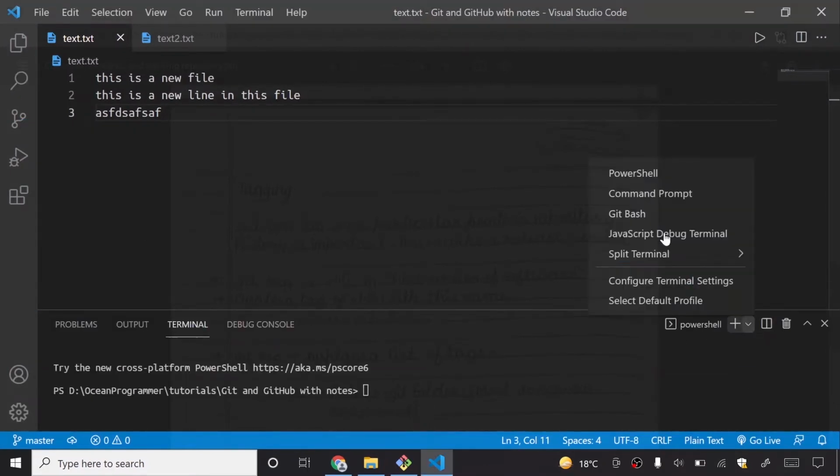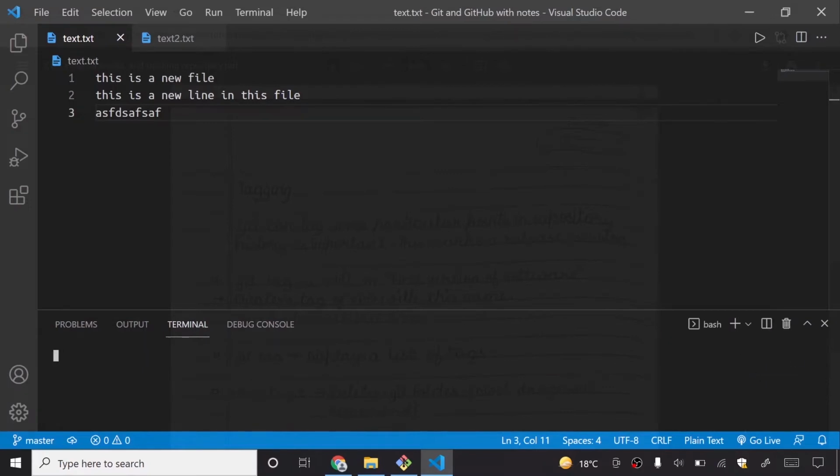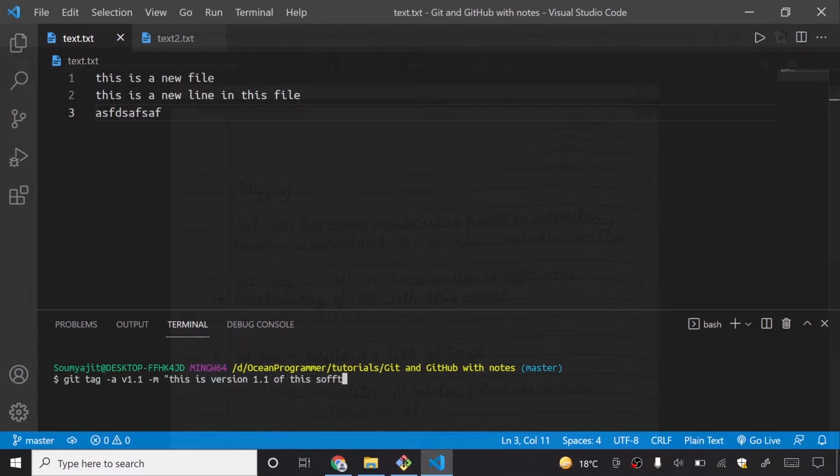I will change from PowerShell to git bash, and then I will do like this: git tag -a, and then we need to put a version flag. So you need to do like this: v1.1. So this is the 1.1 version, and then you need to use the -m flag, and then you need to put a message: this is version 1.1 of this software. Okay, and then I will press my enter key.